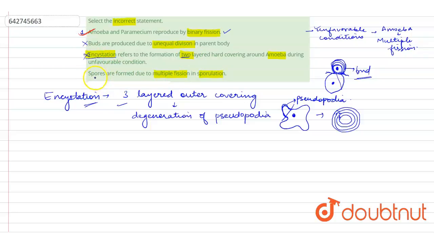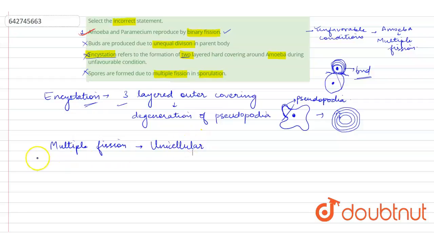Let's look at the last one. Spores are formed due to multiple fission and sporulation. Now this is also wrong. Why? Because multiple fission is a different thing and sporulation is a different thing. Multiple fission only happens in unicellular organisms, right?